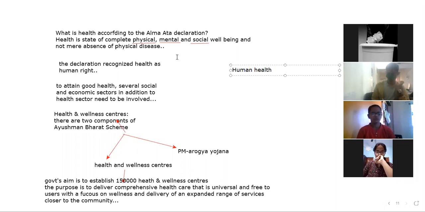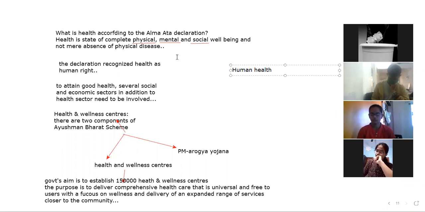So to achieve the optimal health of human beings, optimal means best, what is required?